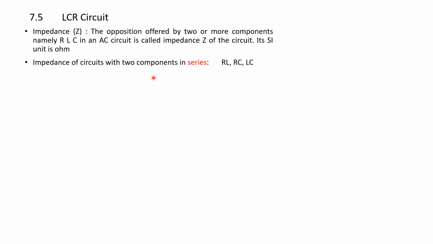Impedance of circuits with two components in series. That means we have three, R, L and C: resistance, inductance and capacitance. We can have a combination of either RL, or RC, or LC. Any of these possible combinations, and its opposition is called the impedance.